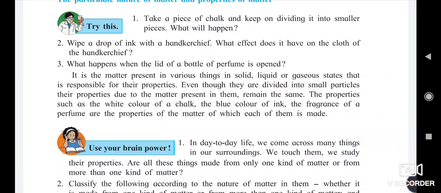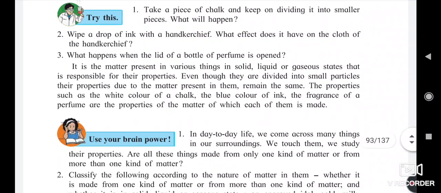Different matter has different characteristics because matter has different forms. Some matters are heavy, some matters are very light in weight. So the properties of different matters differ.